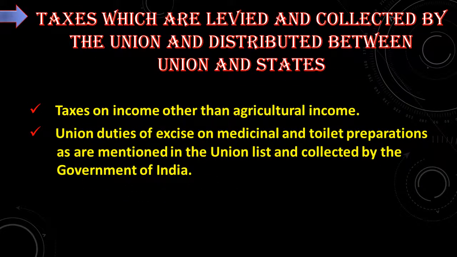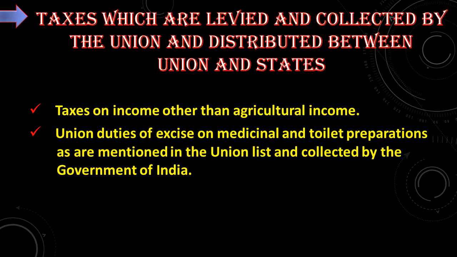There are some taxes which are levied and collected by the union and distributed between union and states. That is collected by the central government and it is distributed or shared between center and the state. What are those taxes? Taxes on income other than agricultural income, union duties of excise on medicinal and toilet preparations as are mentioned in the union list and collected by the Government of India.